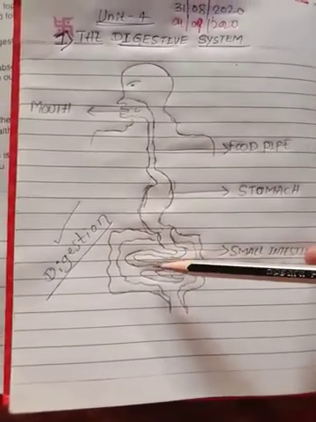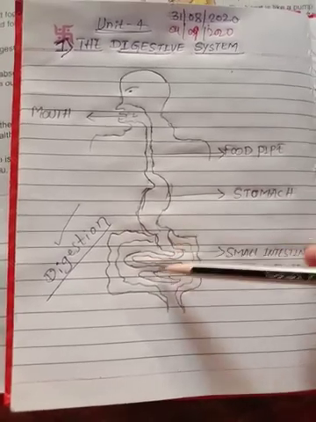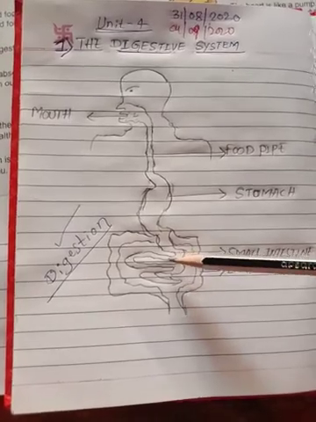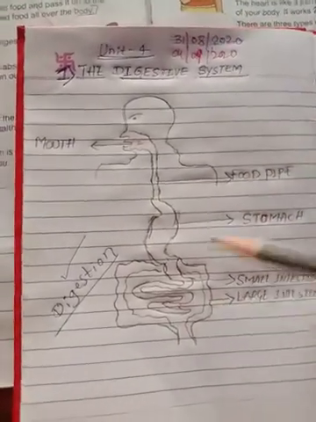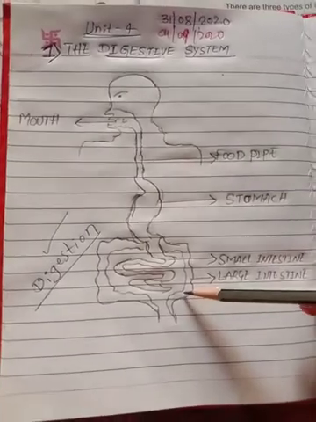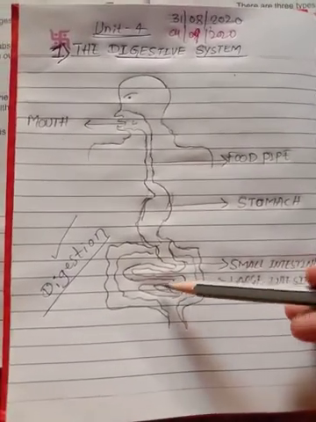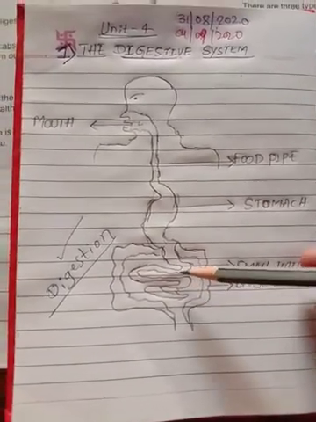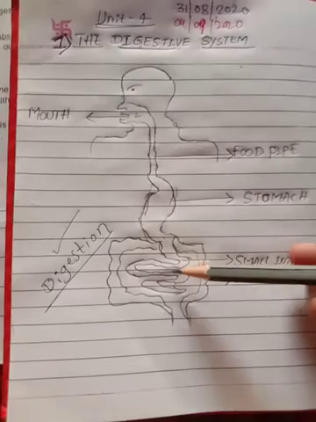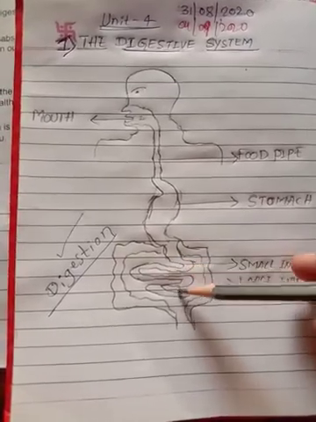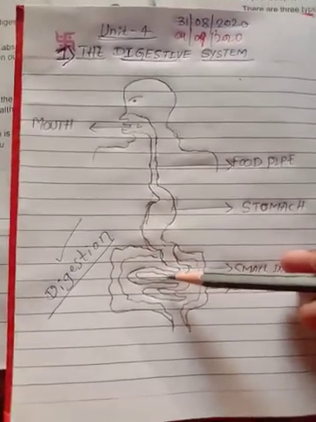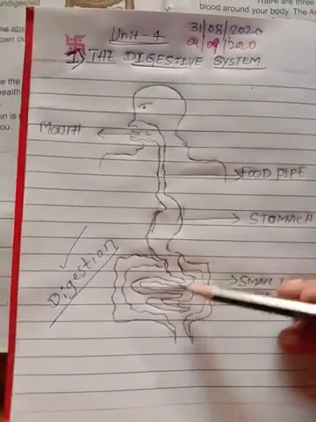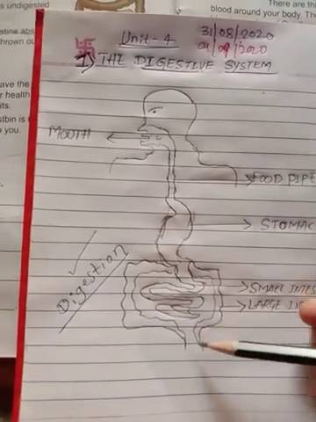And again in the small intestine, the walls of the small intestine absorb the digested food and pass it to the blood vessels, and the blood vessels carry the digested food to the whole body, supplying it with nutrition. After this, some parts of the food are not digested in the small intestine. Students, keep in your mind that this undigested, waste food reaches the large intestine.